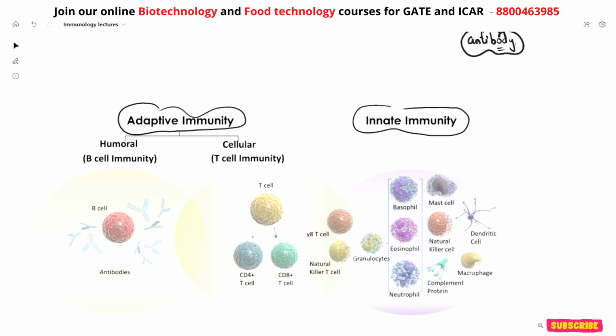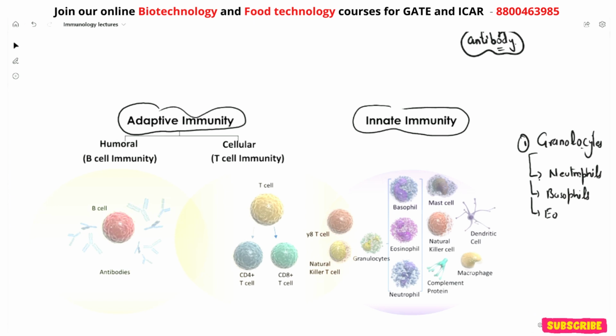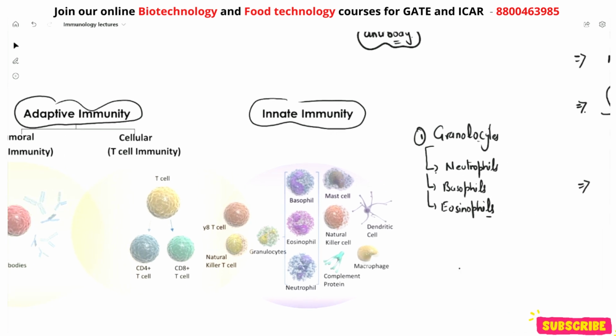So simply, the cells of the immune response are, number one, granulocytes, which are composed of neutrophils, basophils and eosinophils, right? Why are they called granulocytes? Because they contain granules in them.